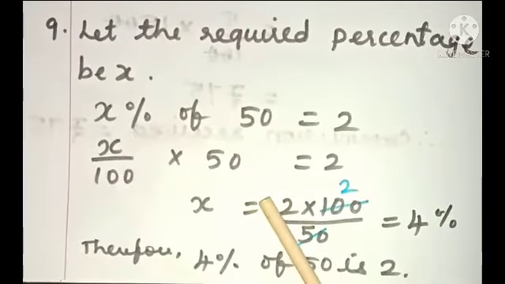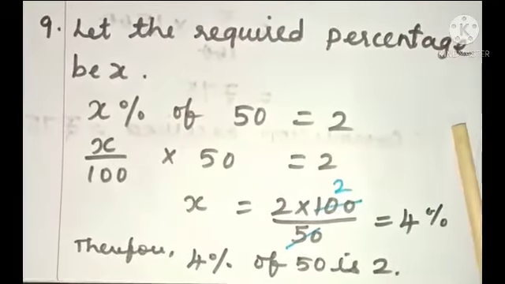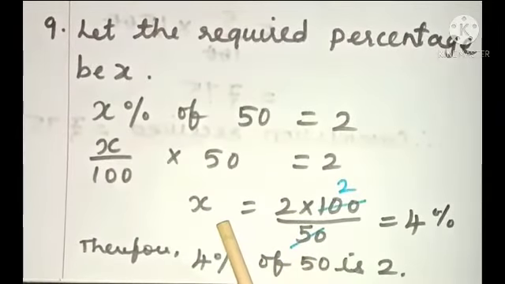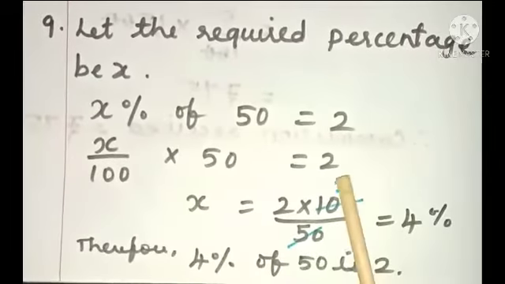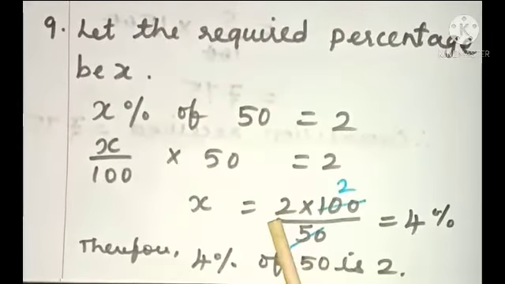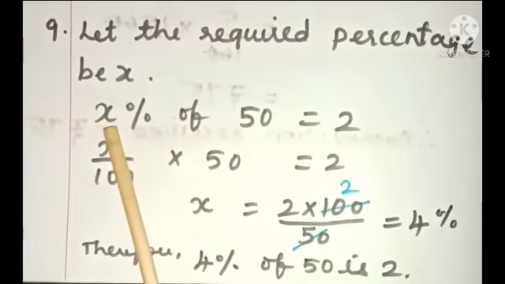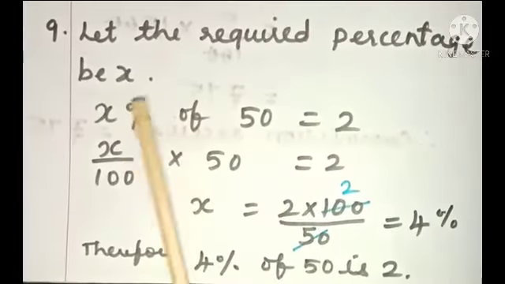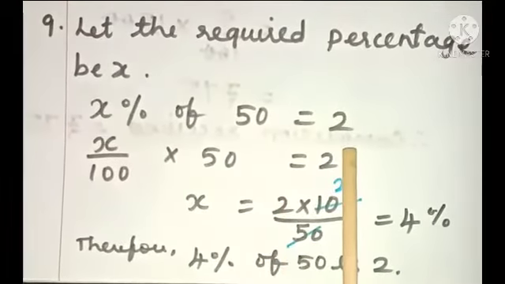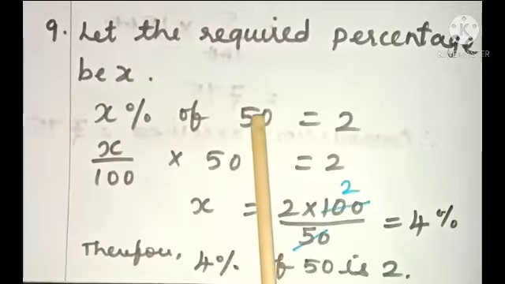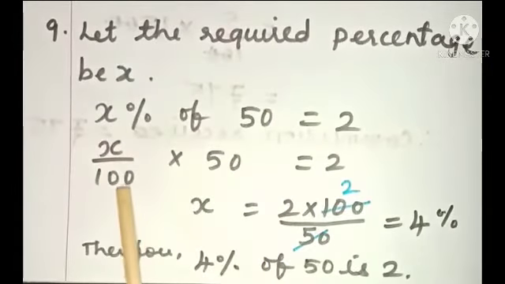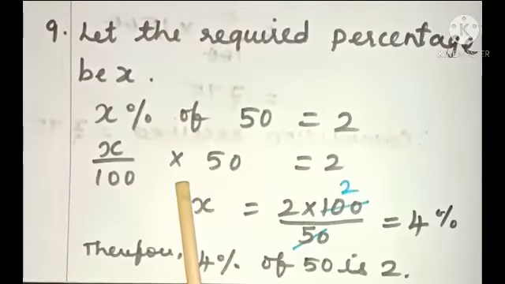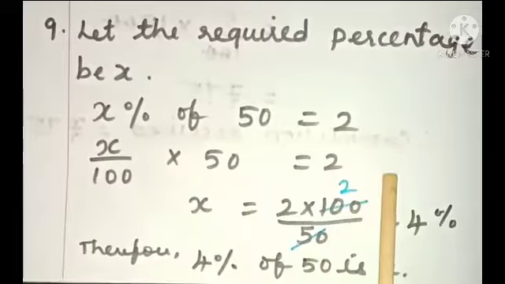Ninth problem: 2 is what percentage of 50? So it is based on percentage as a value. To find the value, that is the required percentage, we will use the general formula P percentage of X is equal to Y. So that is X percentage. We don't know the value, which is unknown. X percentage of 50 is 2. So we can write in the next step, X percentage can be represented as X by 100, and for "of" we can put a multiplication sign, and 50 is equal to 2.